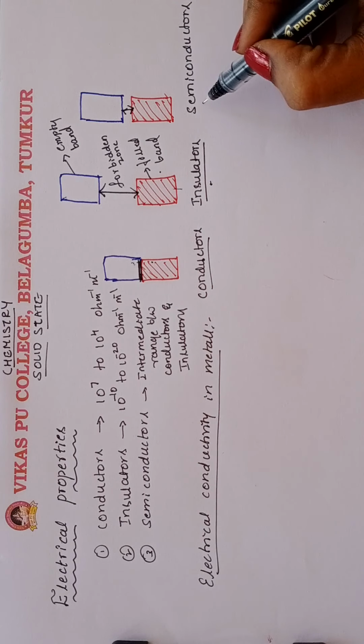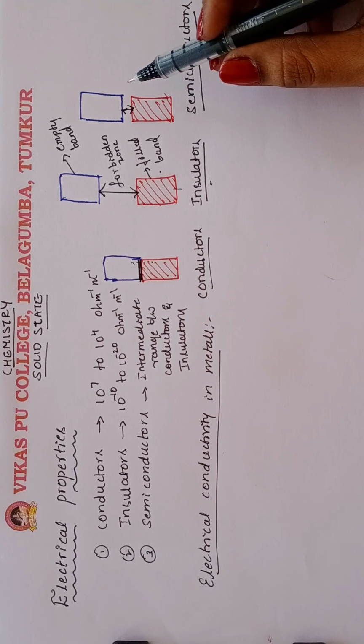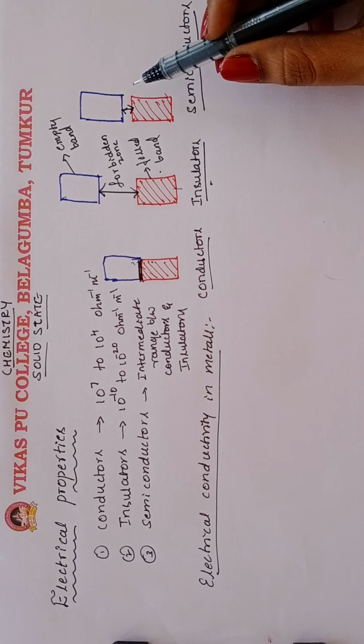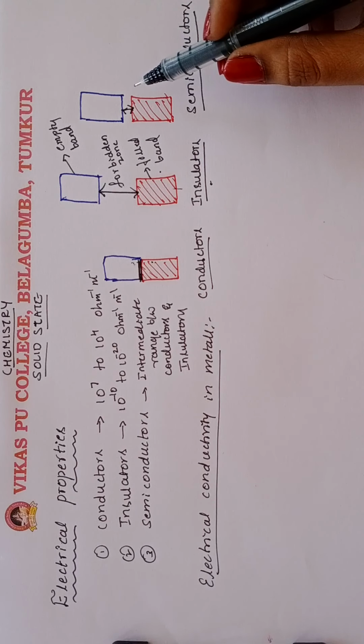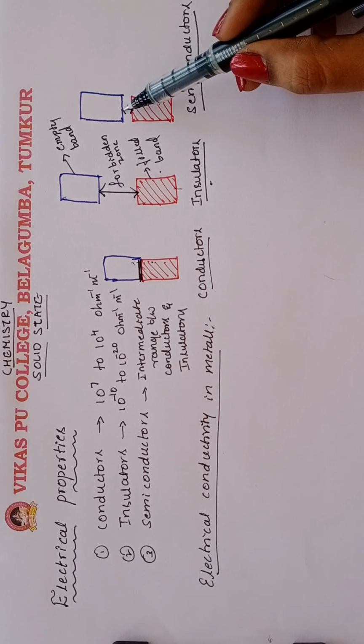Then it comes to the semiconductors. Take some solids as examples, silicon, germanium and the like. The energy gap between the valence band and the conduction band is very small.